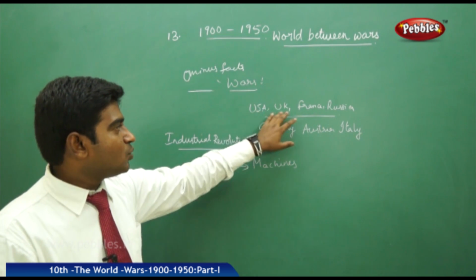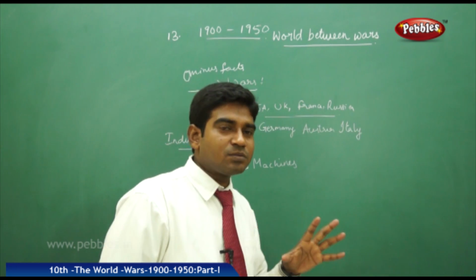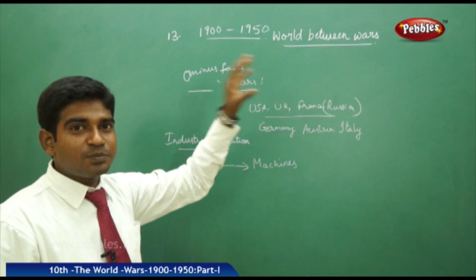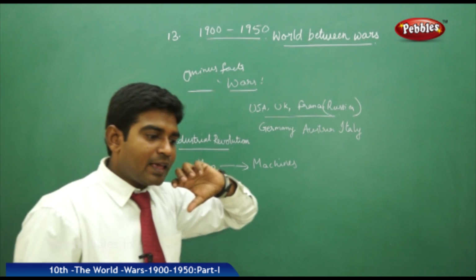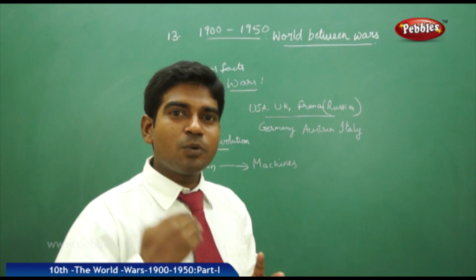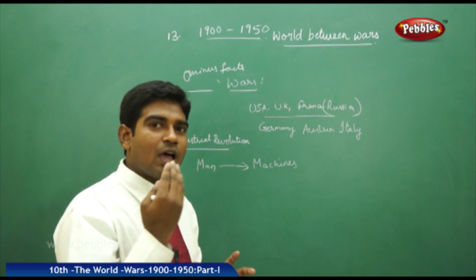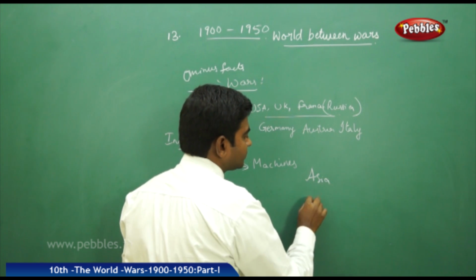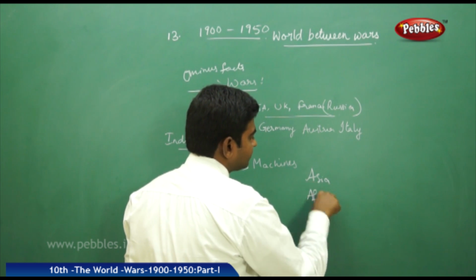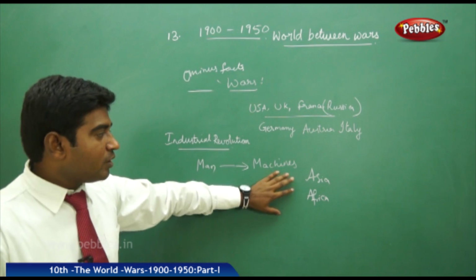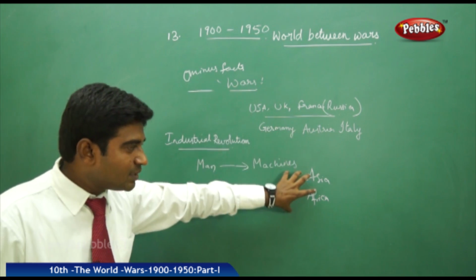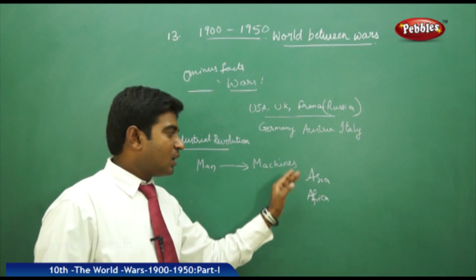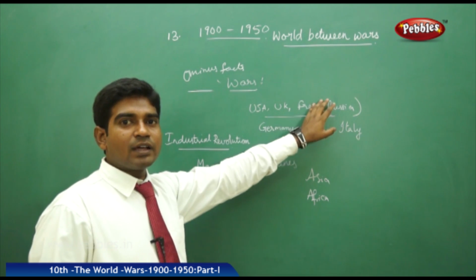Now USA, UK, France and Russia, though Russia got it in the later part, have experienced the Industrial Revolution and they have their resources. They started to exploit the other countries, the colonial countries of Asia and Africa. These countries started to rule those countries. India also was part of Britain, and many of the African countries were colonies of these countries which controlled them.